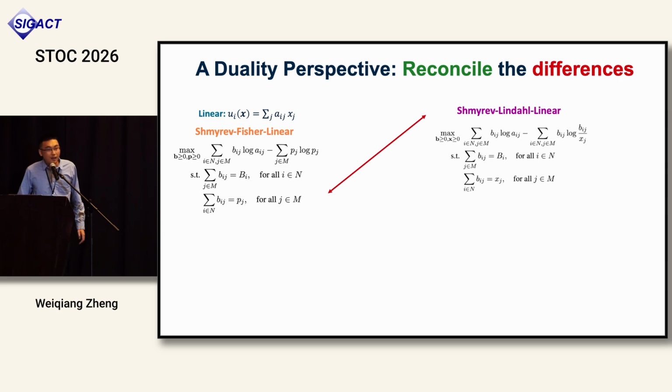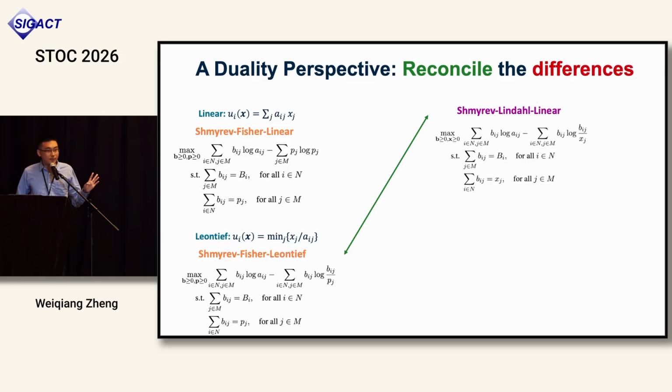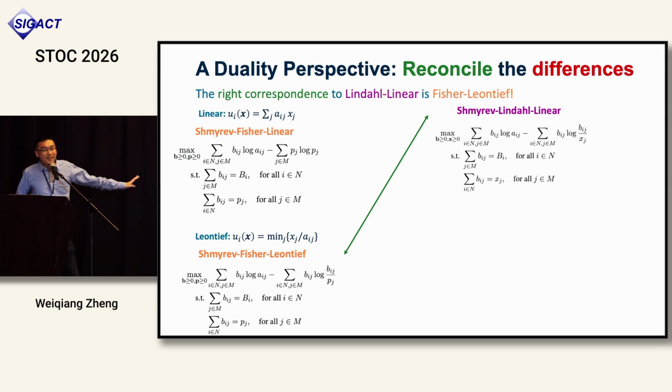What we argue in this paper is that if we take a duality perspective, in fact, we can reconcile this difference. We should not look at Fisher linear with Lindahl linear. In fact, we should look at Fisher with another type of utility: Leontief. Linear is a purely substitute utility, so we should look at a purely complementary Leontief utility. If you write down the Shmyrev program for Fisher with Leontief utility, what do we notice here? In fact, the two programs are exactly the same.